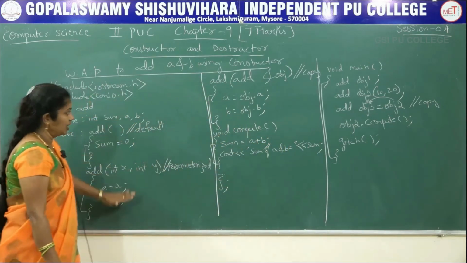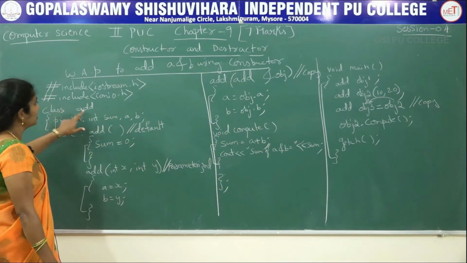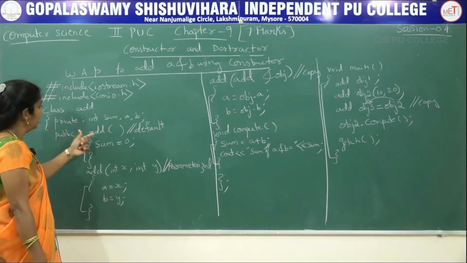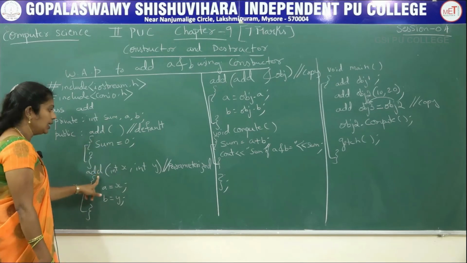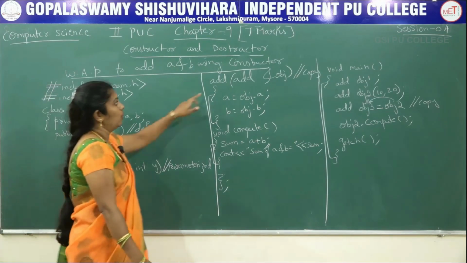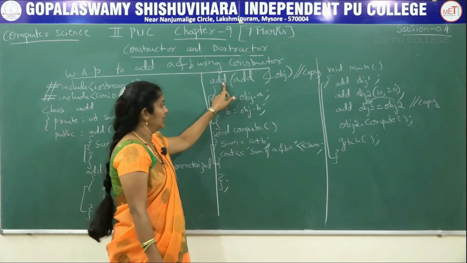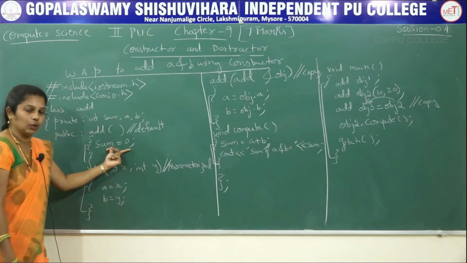Once again, to explain this program once again. Here the class name we have given is add. There are totally 4 functions. First it is the default constructor function, then the parameterized constructor, whereas here there is a copy constructor. Here I am initializing sum equals 0.